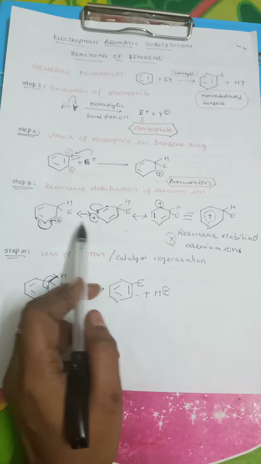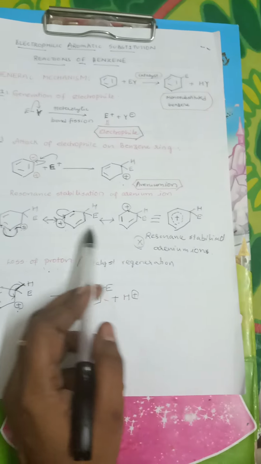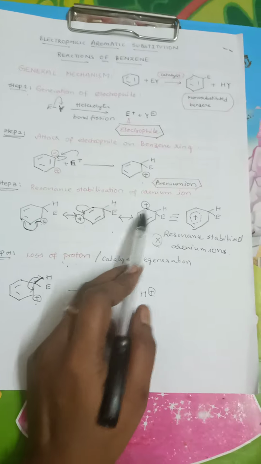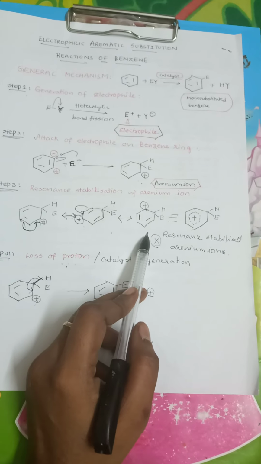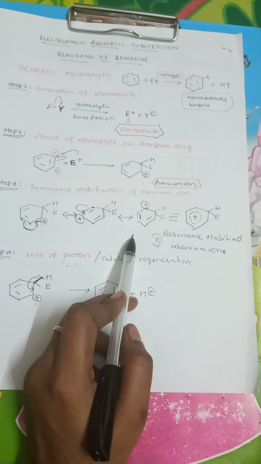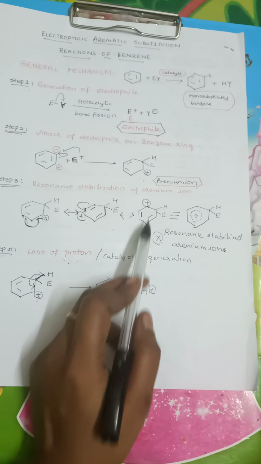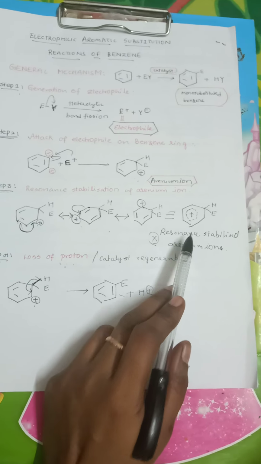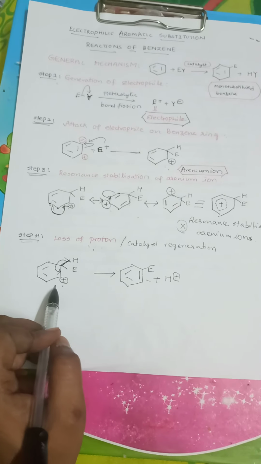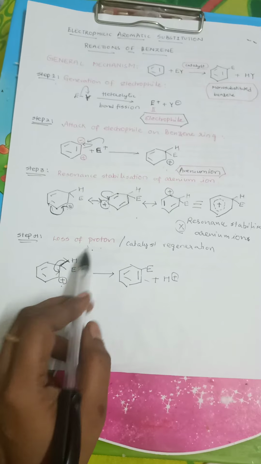The double bonds will be delocalized along with the positive charge to give you resonance stabilized arenium ion, but in either of the resonance stabilized structures, the third double bond has not been regained to retain the aromaticity of the benzene nucleus. So benzene always craves to attain its aromaticity by regaining the third double bond. The only option left to retain the aromaticity is loss of proton.